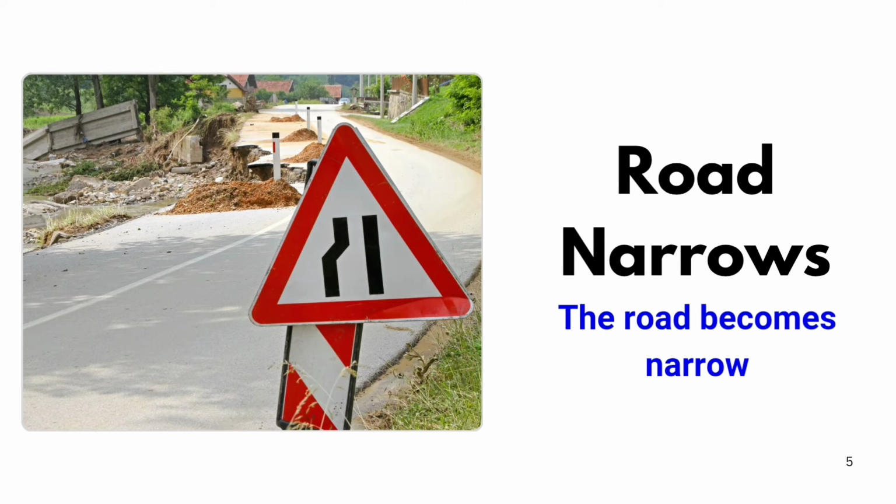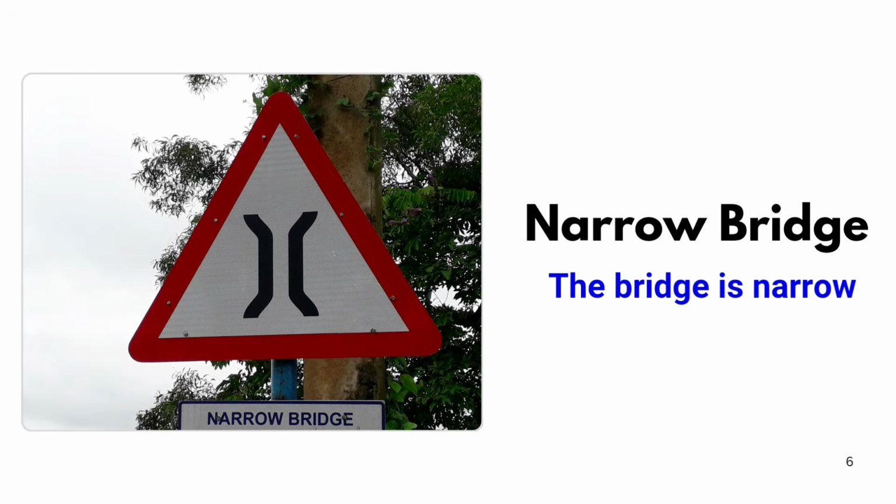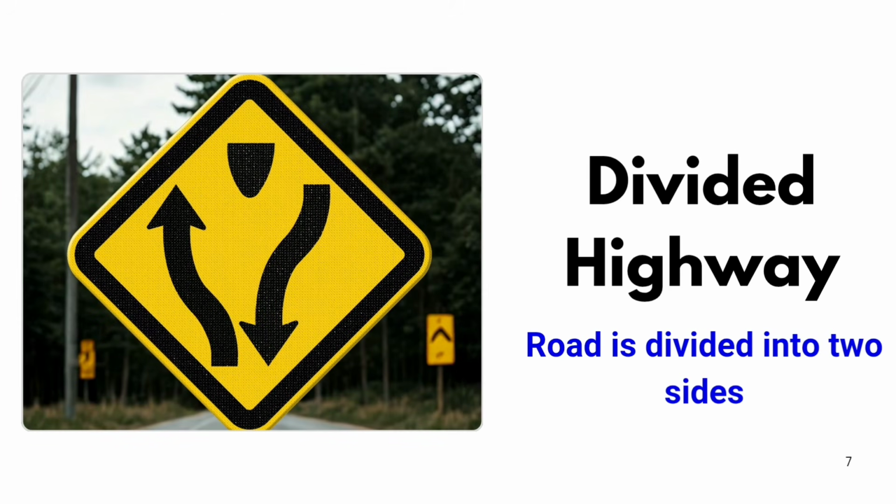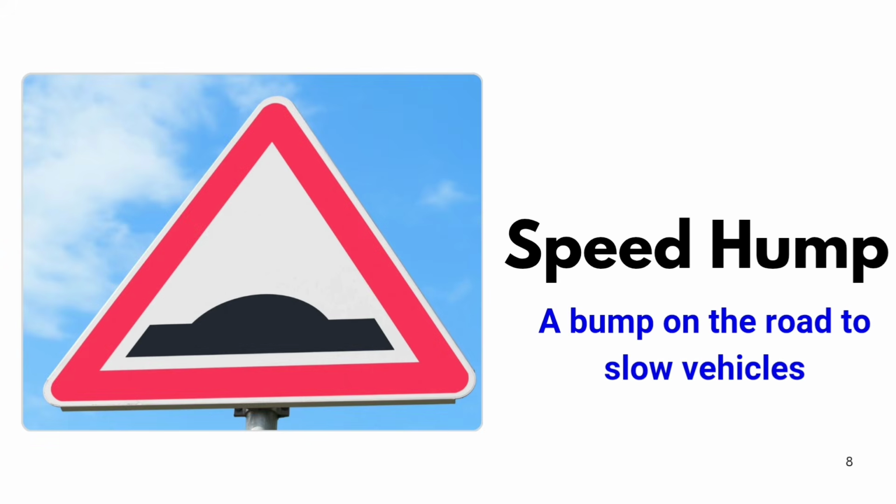Road narrows. The road becomes narrow. Narrow bridge. The bridge is narrow. Divided highway. Road is divided into two sides. Speed hump. A bump on the road to slow vehicles.